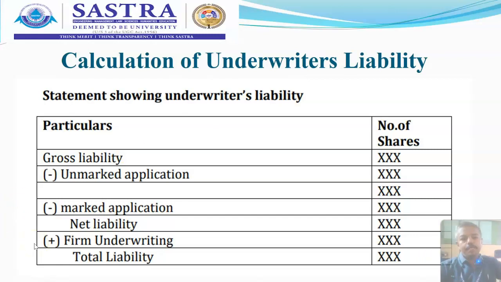So how to calculate the underwriter's liability? The liability of underwriters refers to the number of shares the underwriters must subscribe on account of the underwriting agreement. This happens only when there is a conditional underwriting, when the underwriting company makes an agreement with the share-issuing company with the condition that some shares will be taken under their responsibility if they are not issued to the public.